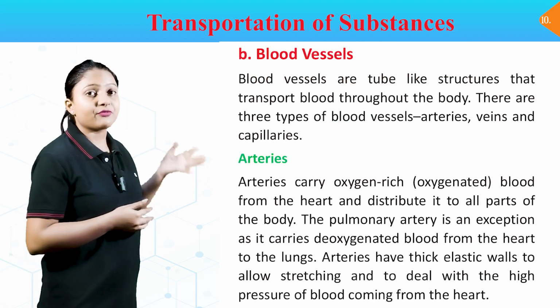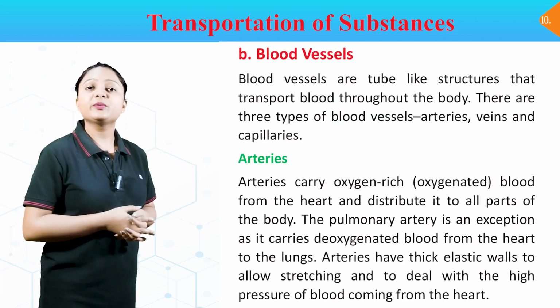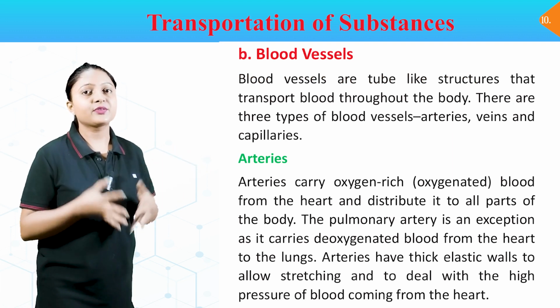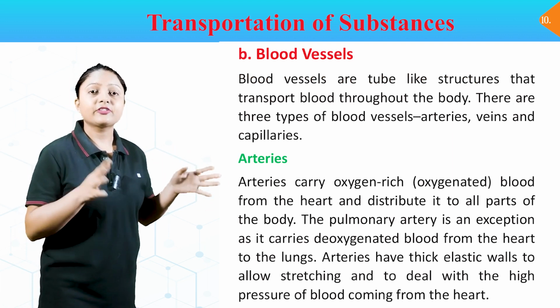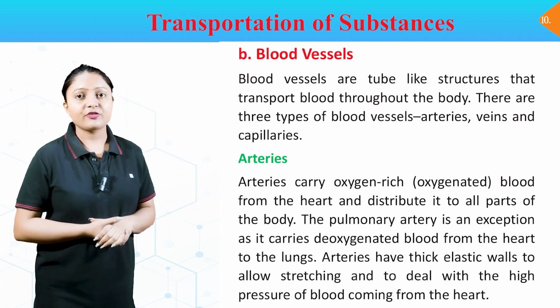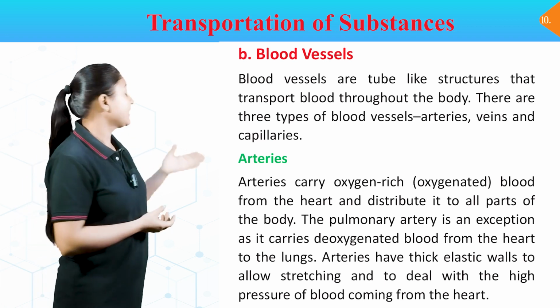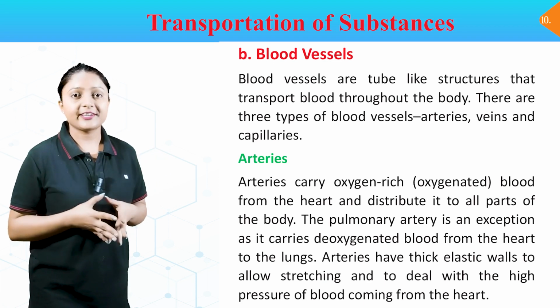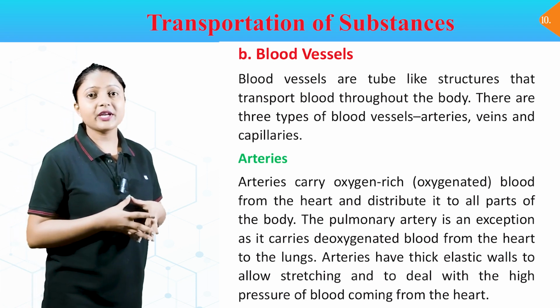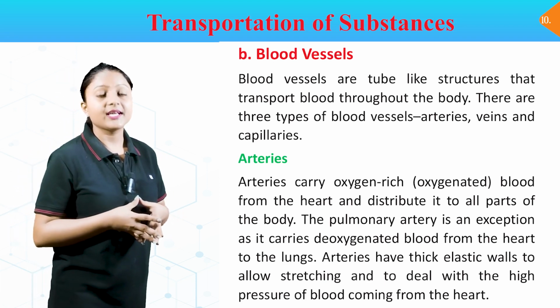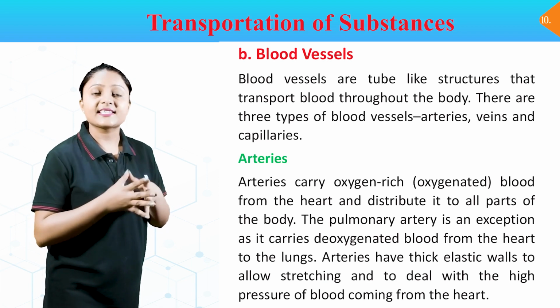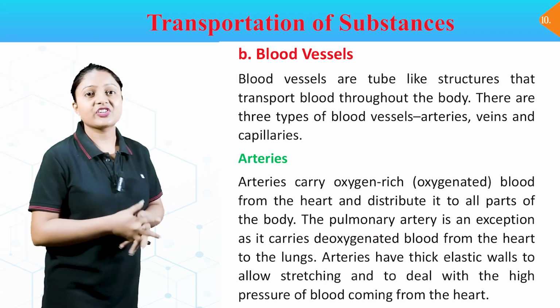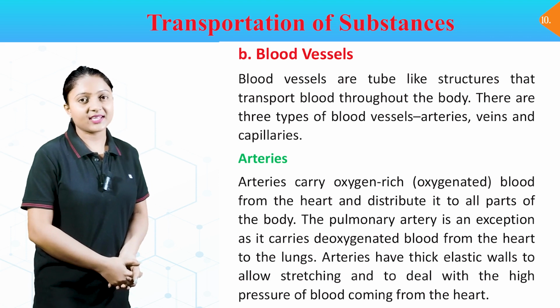B. Blood vessels. Blood vessels are tube-like structures that transport blood throughout the body. There are three types of blood vessels: arteries, veins, and capillaries. Arteries. Arteries carry oxygen-rich oxygenated blood from heart and distribute it to all parts of the body. The pulmonary artery is an exception as it carries deoxygenated blood from the heart to the lungs.